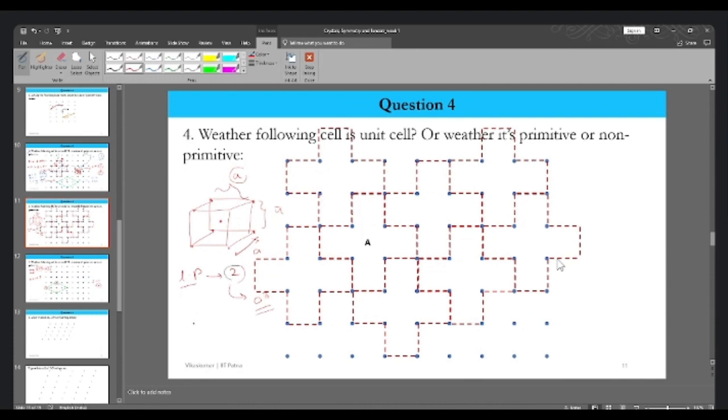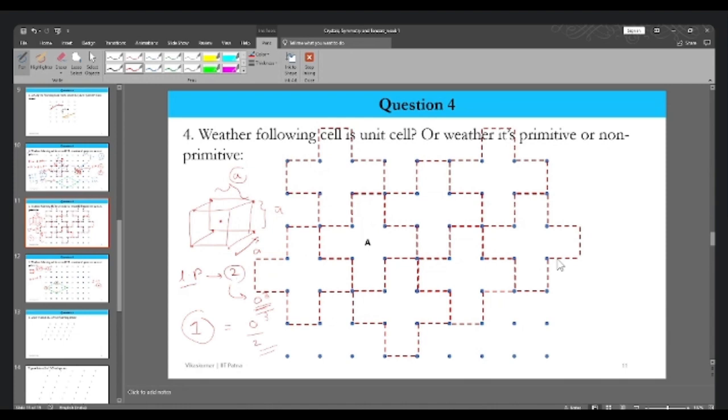We know in the Wigner-Seitz cell or Voronoi cell, effectively we have one lattice point. So how much will its volume be? If for two lattice points it is a cube, for one lattice point it will be half of it, a cube by 2.